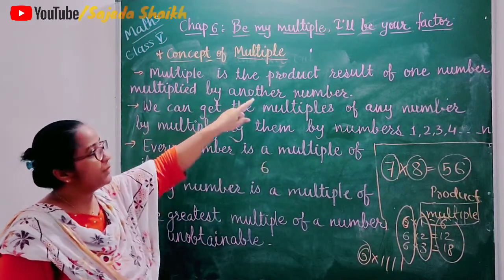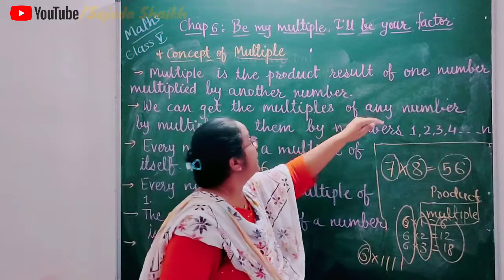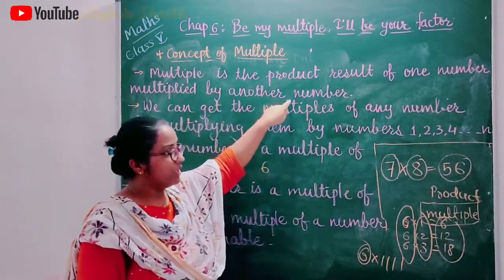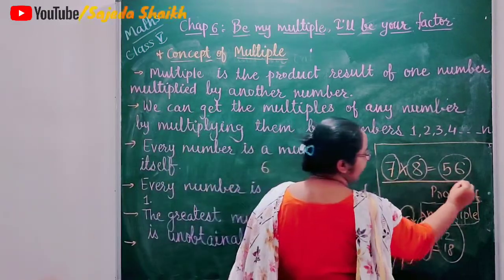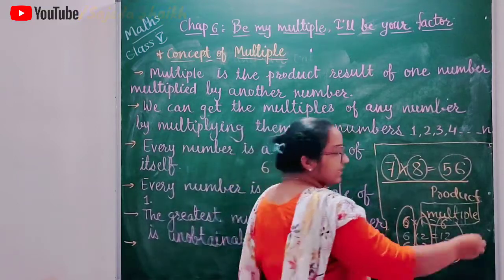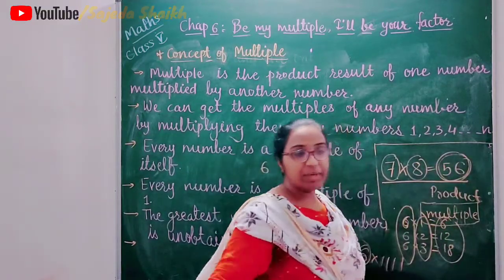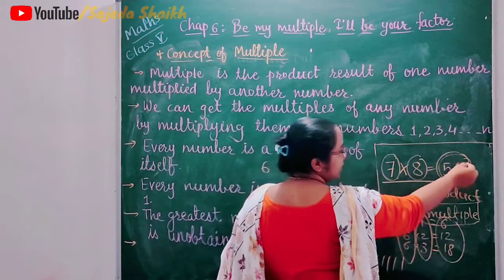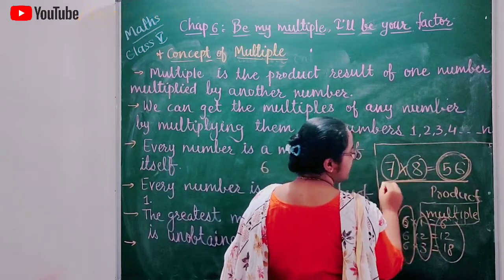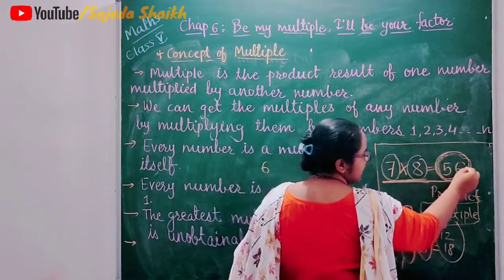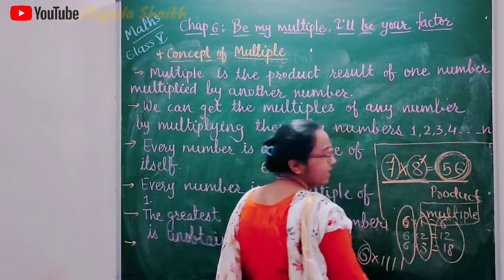Now multiple is the product result of one number multiplied by another number. From this example you can understand, the answer 56, we got by multiplying these two numbers. So 56 is a multiple of 7 and 8.